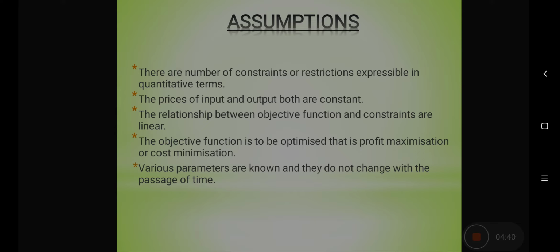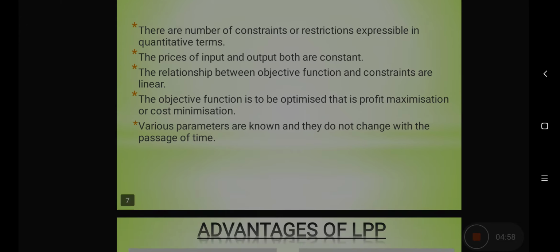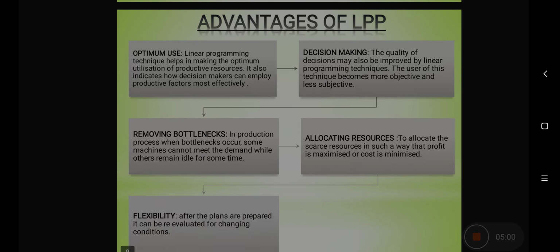The relationship between objective function and the constraints must be linear. The objective function has to be optimized, that is profit maximization or cost minimization. Various parameters are known and they do not change with the passage of time. So with these assumptions, we can solve the linear programming problems through various methods.